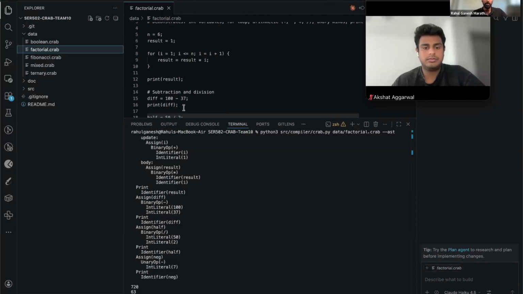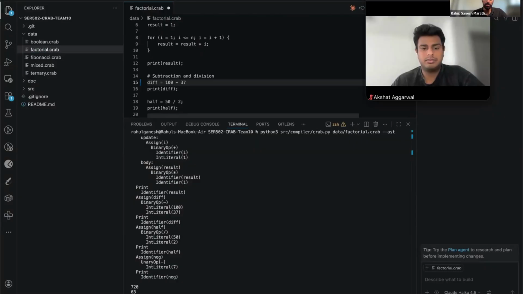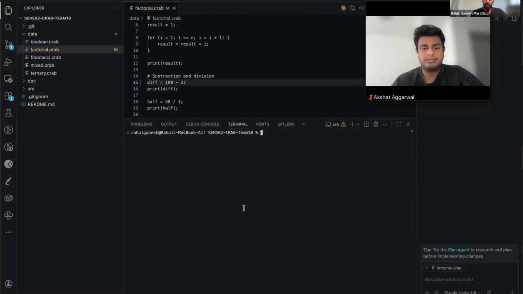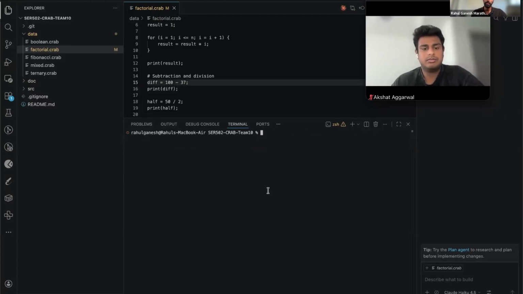We can verify whether the interpreter is running fine or not. We'll remove a semicolon in this code and just run. As you can see, it gives a parse error that the semicolon is missing at line number 15. So yeah, I'll just add it again.